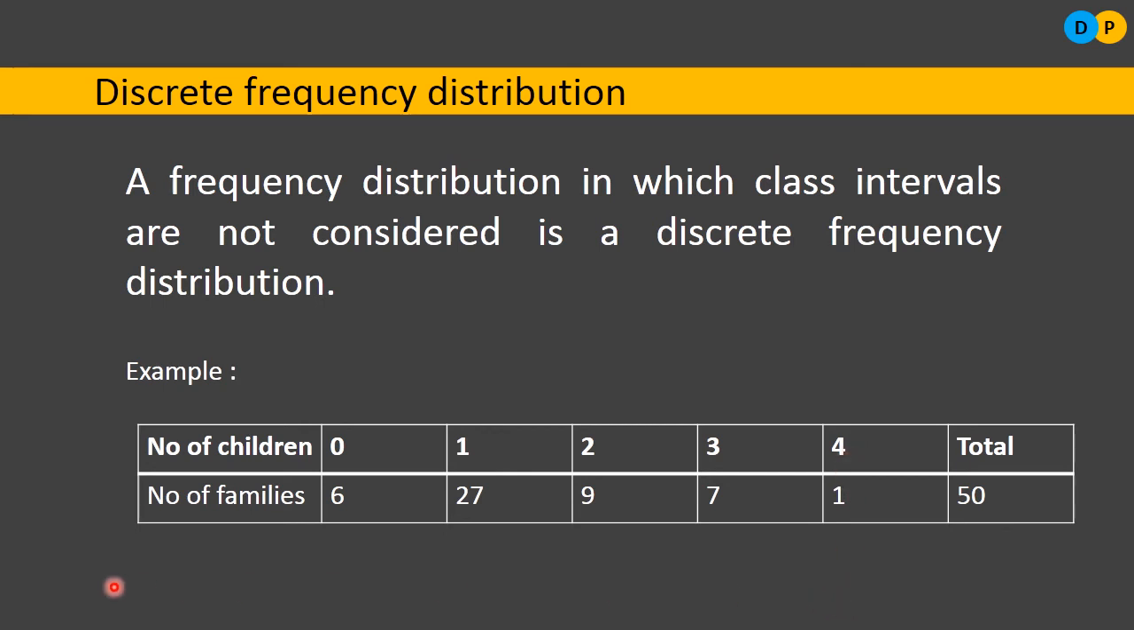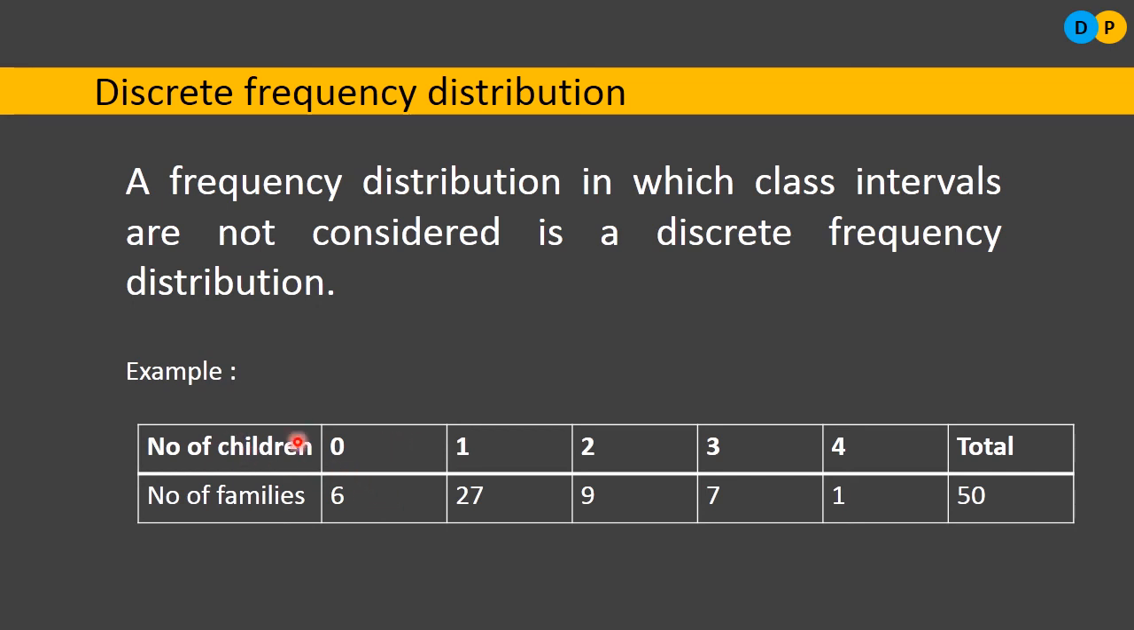So here the table is a discrete frequency distribution table because the variable is considering only one value. What is discrete frequency distribution? A frequency distribution in which class intervals are not considered. We are not considering any class interval. I am not saying number of children 0 to 5 or 5 to 10. I am not considering such a range, such a class interval. I am going with a specific value.